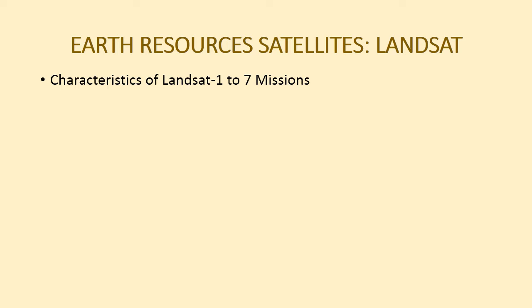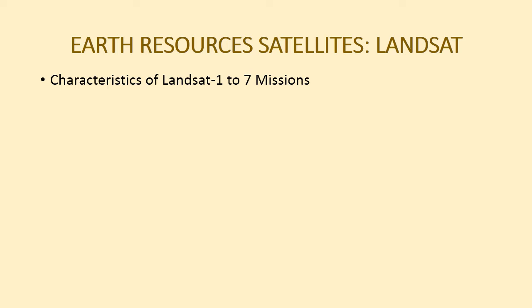Landsat 4 was launched on July 16, 1982. In this, thematic bands 1 to 7 were used. Landsat 5 was launched on March 1st, 1984 and the same sensors as Landsat 4 were used, that is thematic bands 1 to 7.